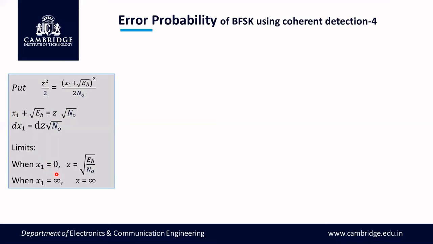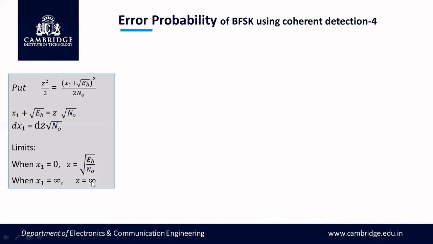Now apply the limits. x1 has two limits, 0 to infinity. When you calculate the limits using this equation, you will get these values. If you put x1 equal to 0 here, then root N naught is taken to the left side, so that is going to give you this value. And when x1 is infinity, z is also infinite.